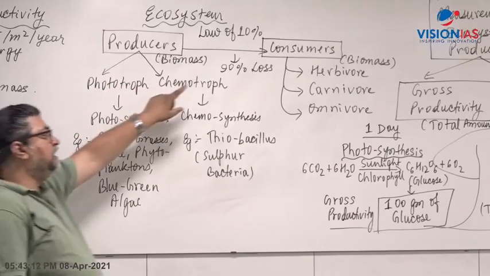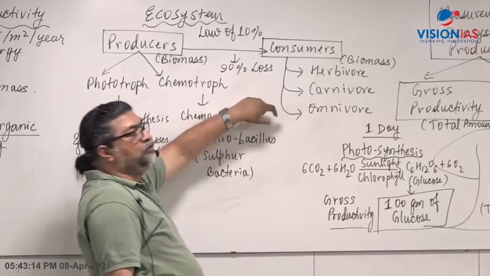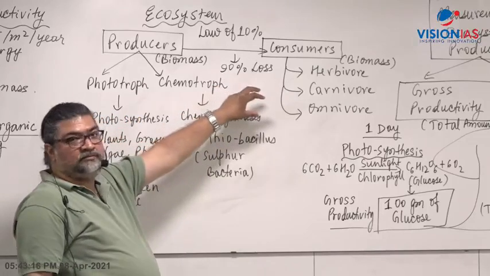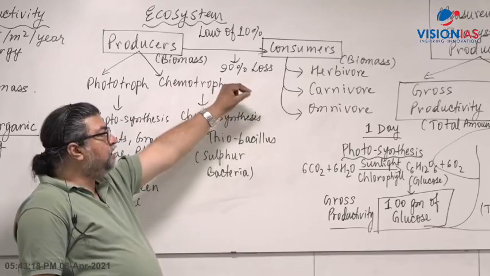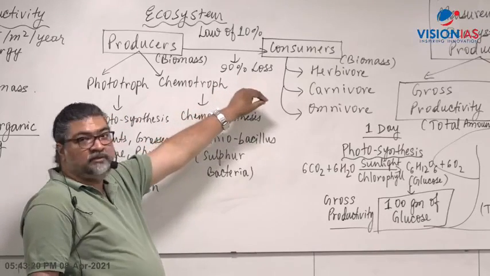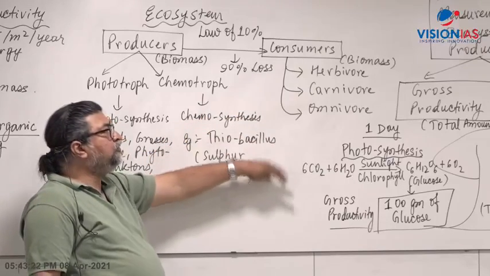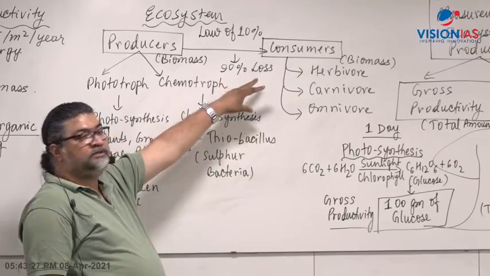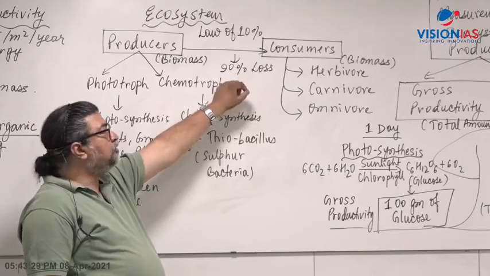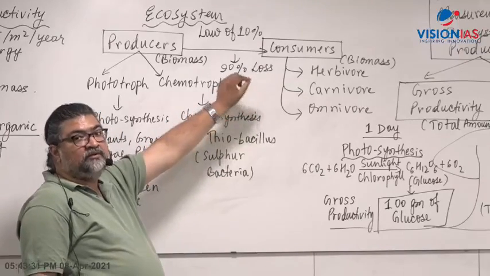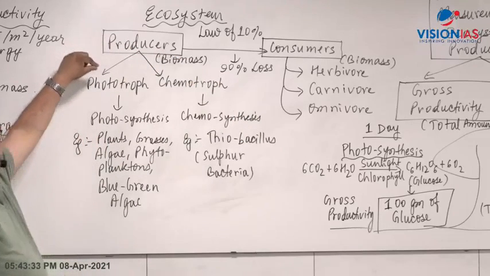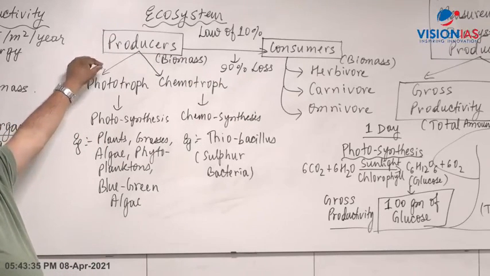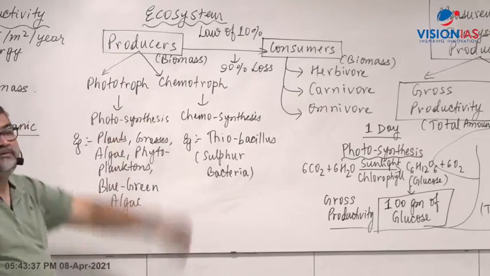So the consumers like herbivore, carnivore, omnivore, they derive less energy. And whatever energy they require for their survival, the remaining part becomes biomass. So if you take the biomass of consumers, the generation of biomass of consumers will be very less than producers. Where will the biomass be more?